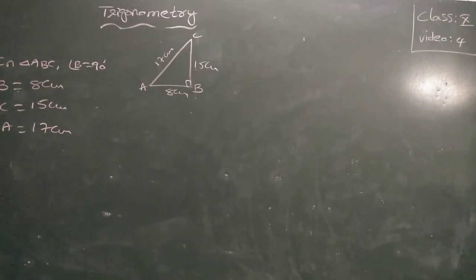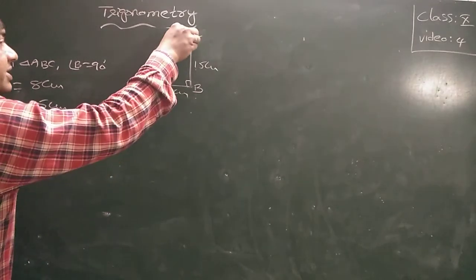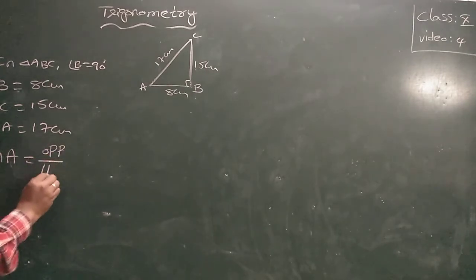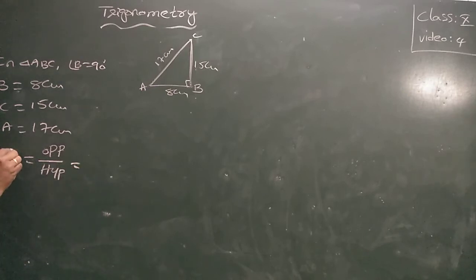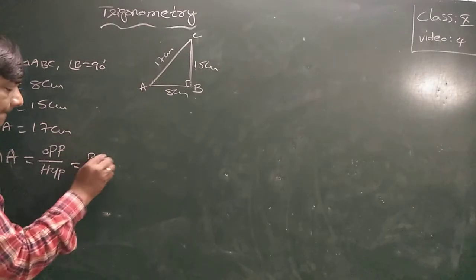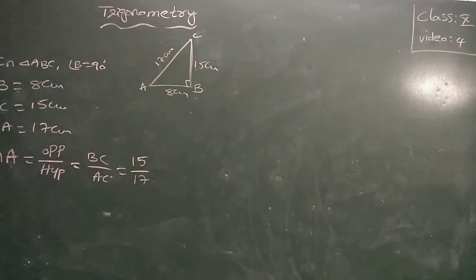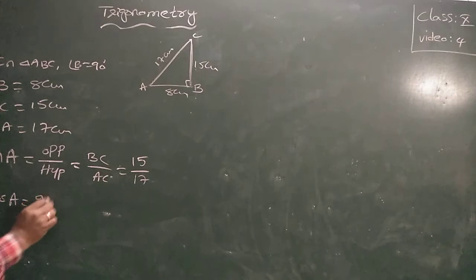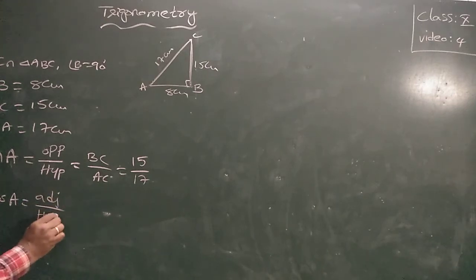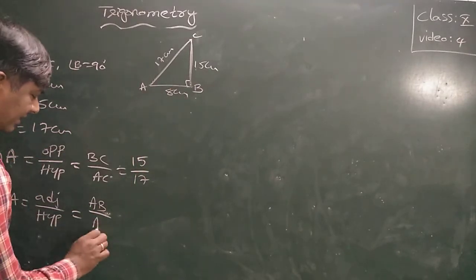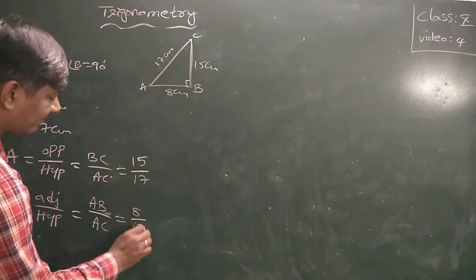Now what do they ask here? Find sin A. Sin A means the opposite side to angle A, BC, by the hypotenuse. The opposite side to angle A is BC by AC. That is equal to 15 by 17. I don't get any cancellation, so leave that one. Next, cos A. Cos A is the ratio of adjacent side to the hypotenuse. The adjacent side to A is AB and AC is the hypotenuse. That is 8 by 17.